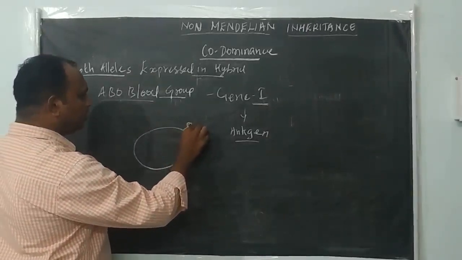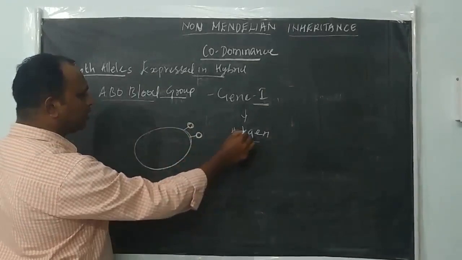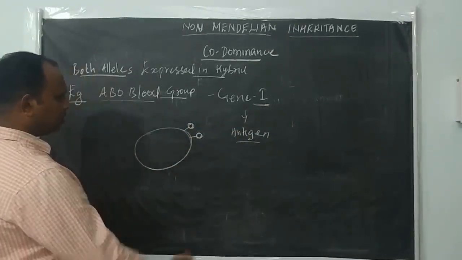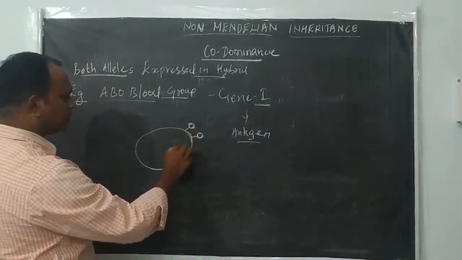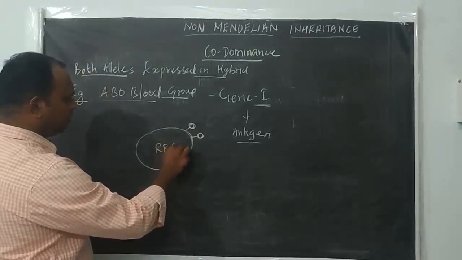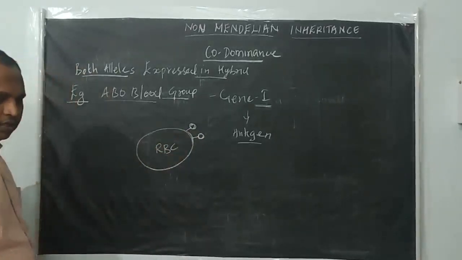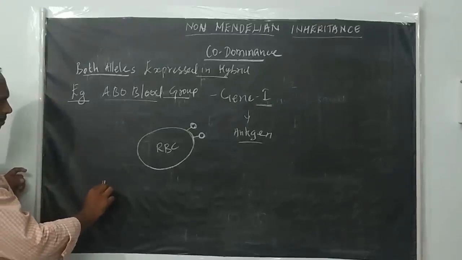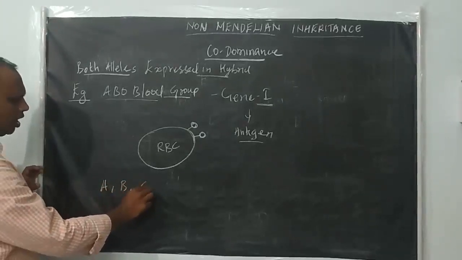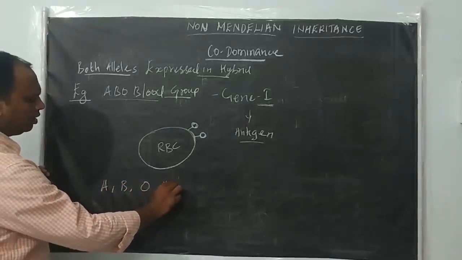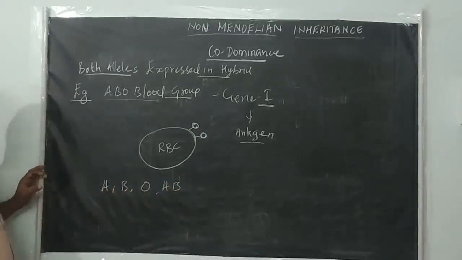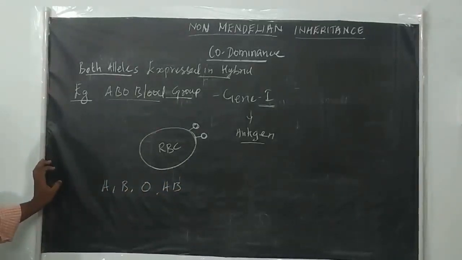This sugar polymer you can call an antigen. Based on the type of antigen present on the RBC, we group our blood into A, B, AB and O. So there are 4 major types of blood groups.